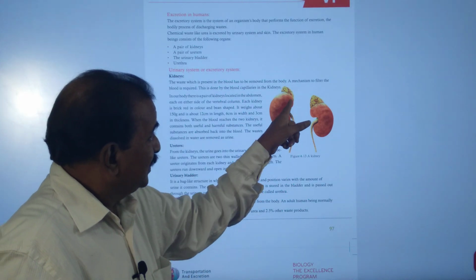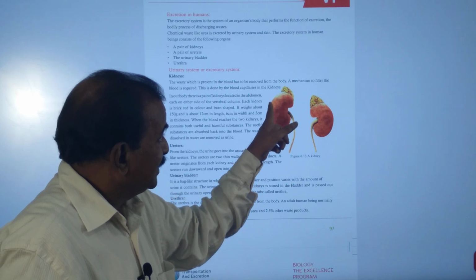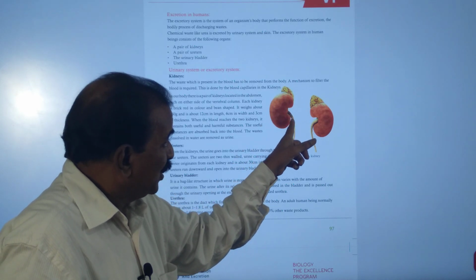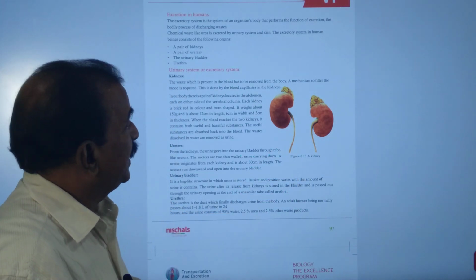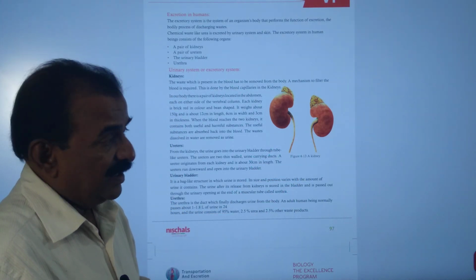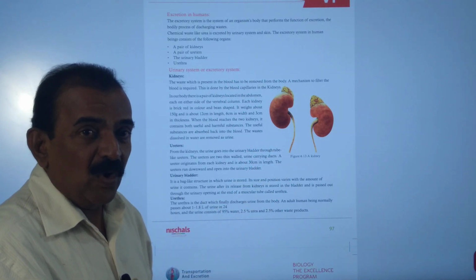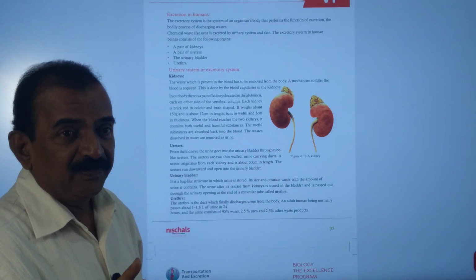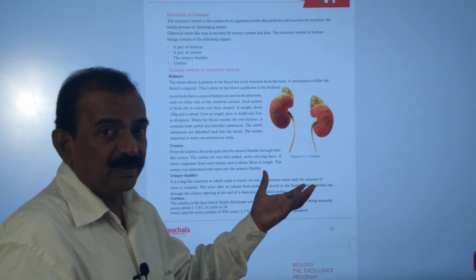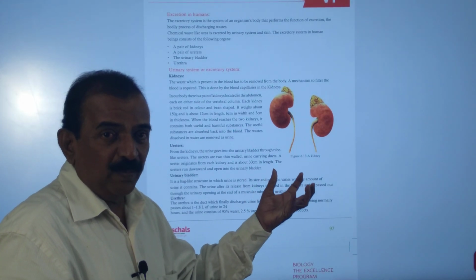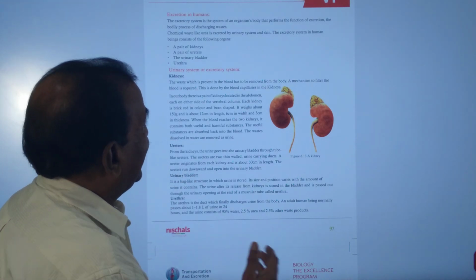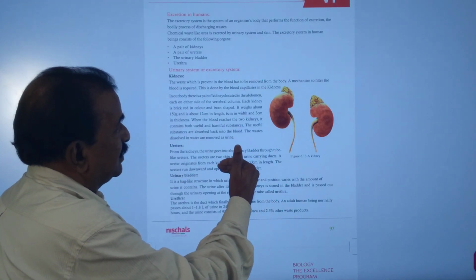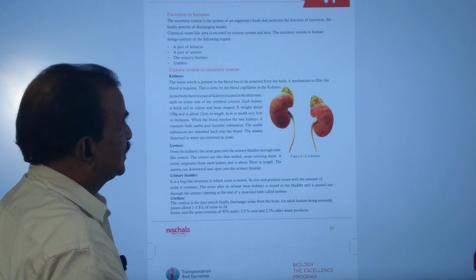Again you see this is the concave part and this is the convex part. From the concave part a tube arises, and this tube is called the ureter, and from each kidney one ureter arises, and the two ureters open into the urinary bladder, and the urinary bladder opens out through the urethra.